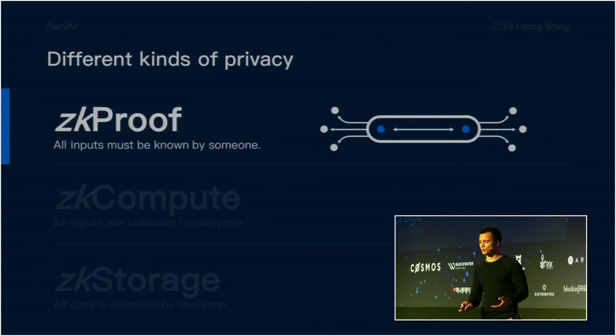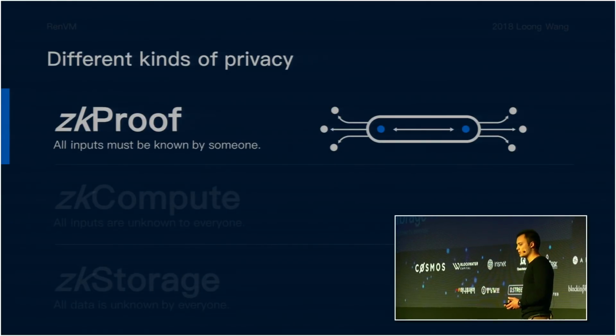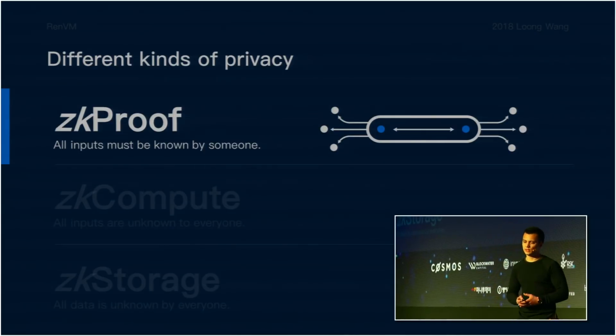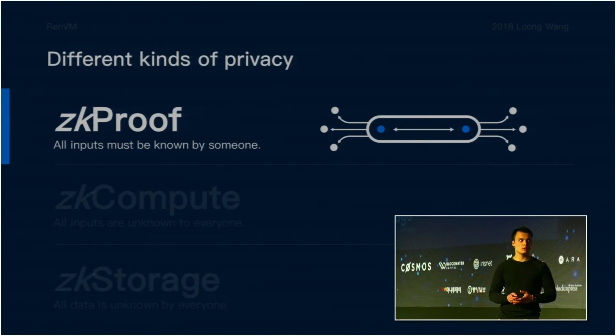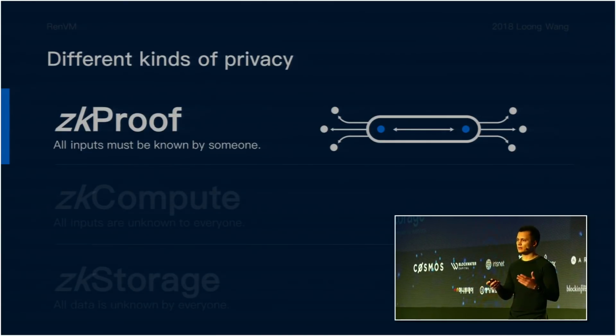The first is zero-knowledge proofs, which is something that I think everyone is at least a little bit familiar with. And these come in the forms of ZK snarks or ZK starks, but they also come in somewhat alternative forms that we classify in ZK proofs, such as payment channels, where you can have state transition or payments made in an offline channel, which is hidden only to those parties, and then that can later be revealed and attested to its correctness. However, in the ZK proof environment, all inputs for the state transition have to be known by at least one party. Whoever's constructing this proof or attesting to its correctness in the first place has to understand everything about the inputs.